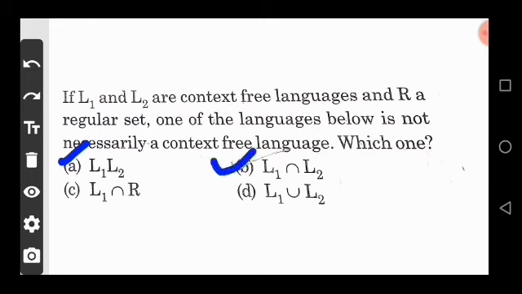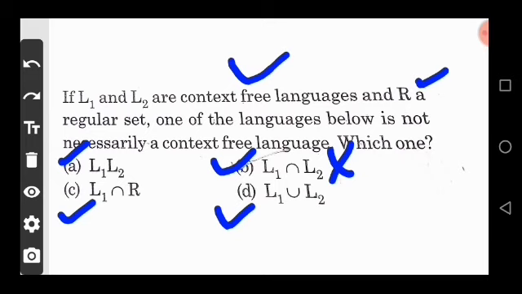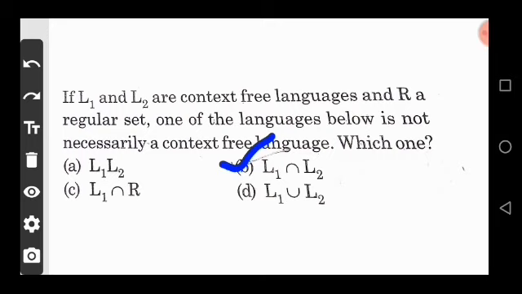Option B is L1 intersection L2. We know that context free language is not closed under intersection, so this is false. Now move on, next is L1 intersection R, where R is a regular set. This is also correct. And option D, L1 union L2. We know that context free language is closed under the union operation. So the correct answer is option B, which is not necessarily a context free language.